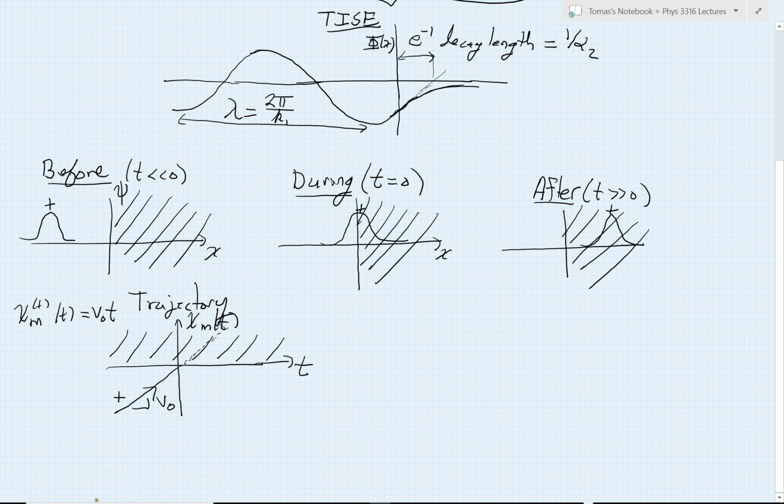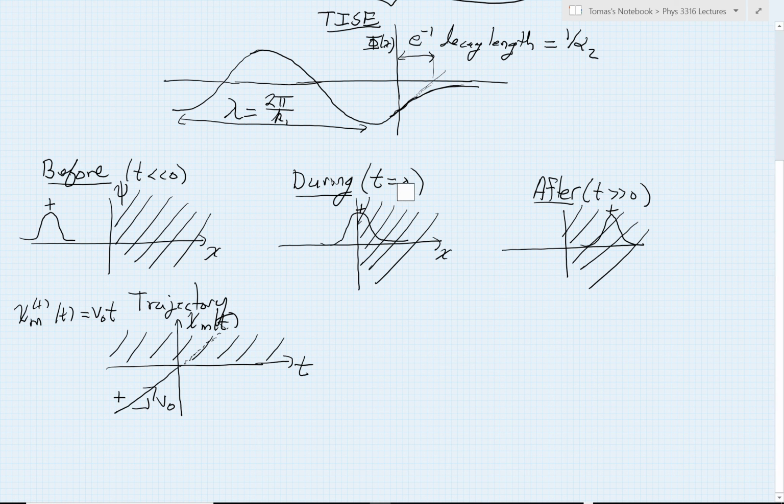If I look at a storyboard of before, during, and after the collision process, when time is much less than 0, my packet is centered at some very negative value. So I would see it over here in this region where the solution applies. And I've put a little plus above this peak because that's the peak that's associated with this plus part of the solution.